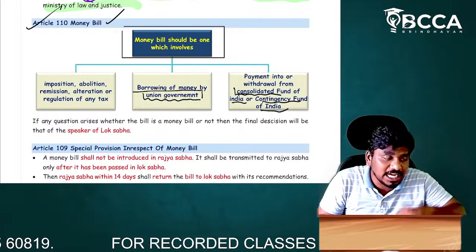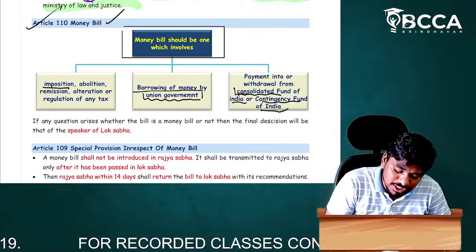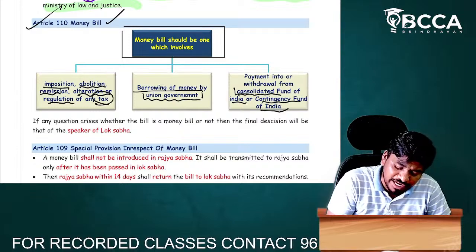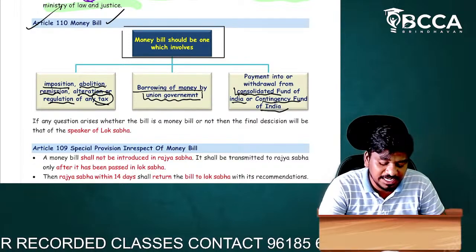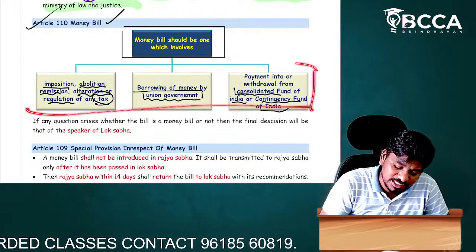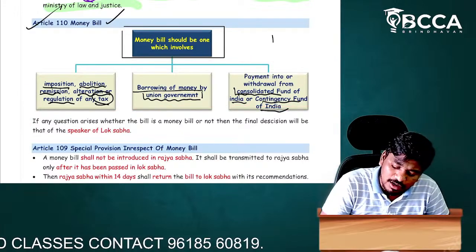The third is imposition or abolition or remission or alteration or regulation of any tax. Bills discussing these three things are called money bills.